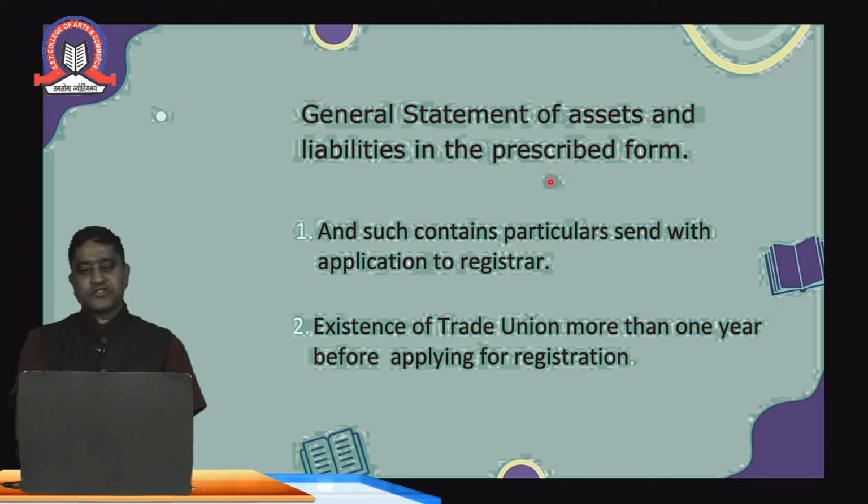Now there should be a general statement of the assets and liabilities in the prescribed form. What are the assets of that union, whether the furniture, the table, the cell phone, or any stationery, and what are the liabilities. That format should be filled up by the union, and such particulars are sent with the application to the registrar of trade unions. If the union has already existed for more than 1 year but is not registered, then they should apply for registration to the registrar of trade unions.